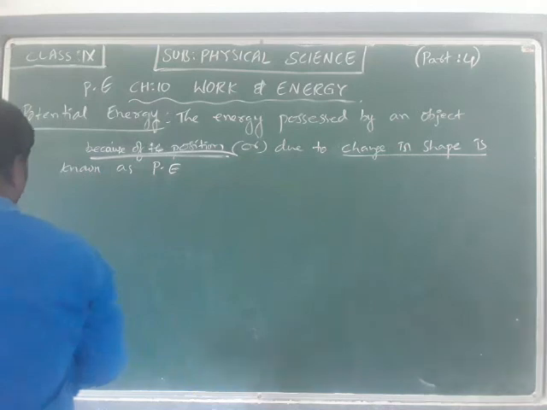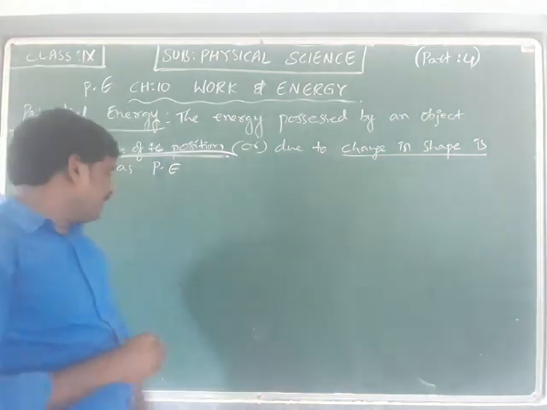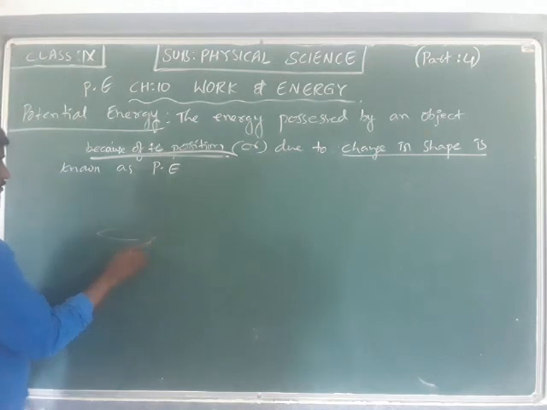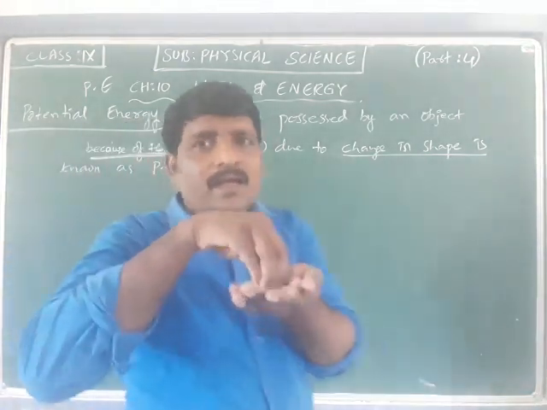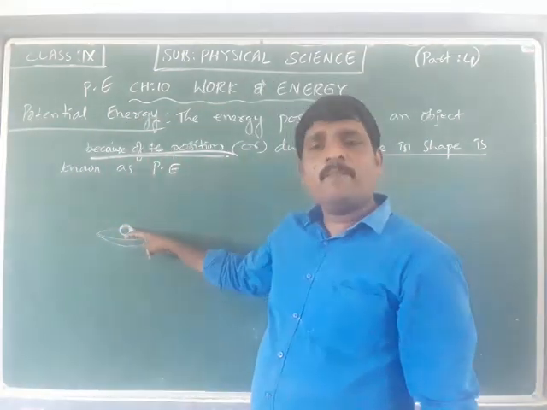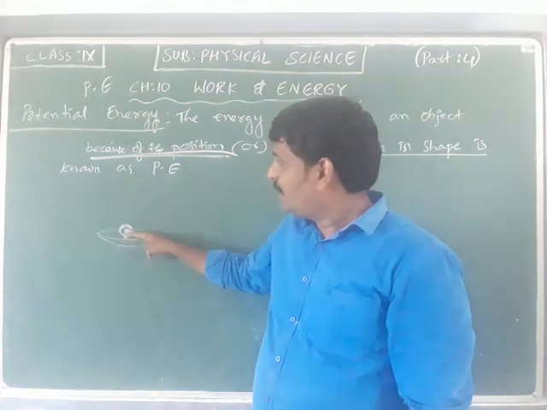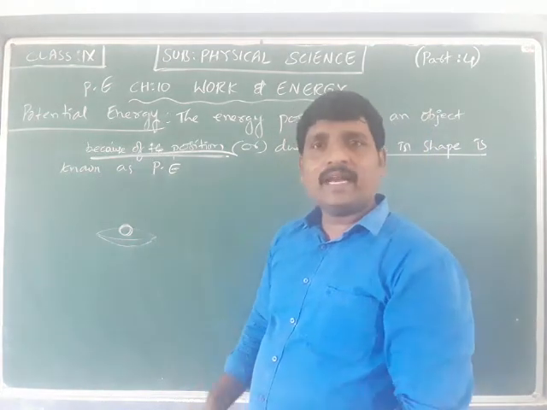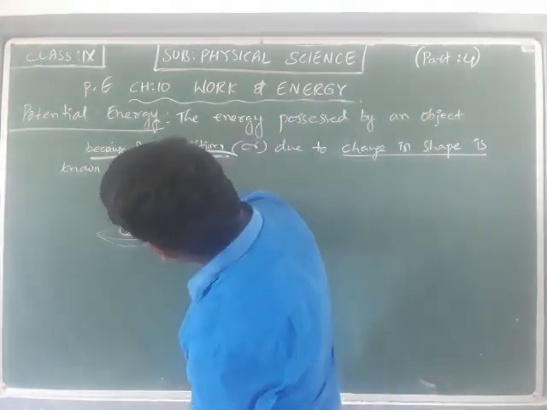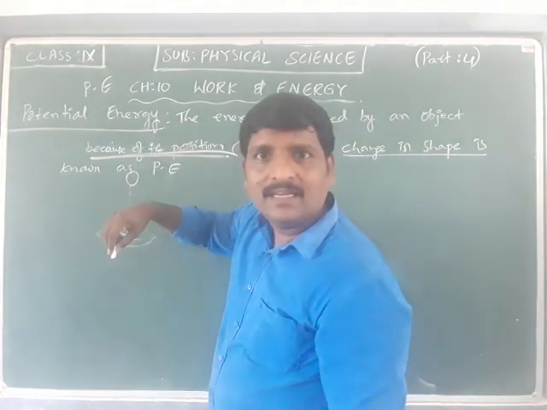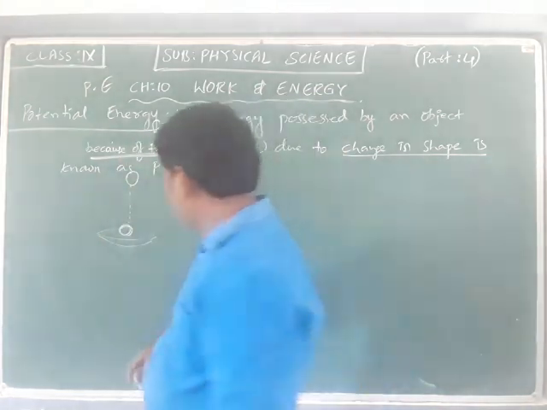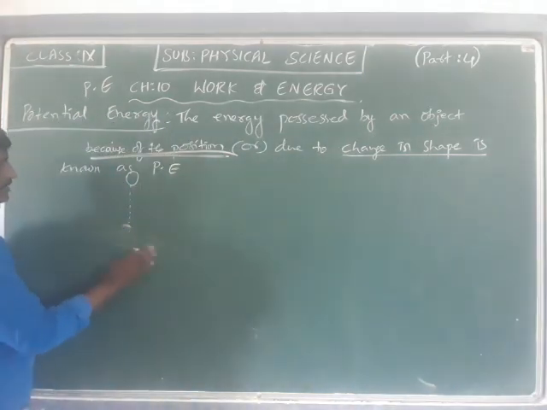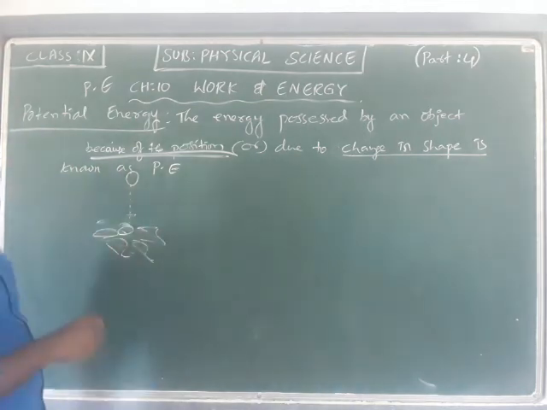Okay, what does it mean? Let us take an example to understand this concept. Take a ceramic plate, one plate which is made of ceramic, and keep a metal ball on the ceramic plate. When we place that metal ball on the ceramic plate, will the ceramic plate break? Obviously not, right? Now lift this metal ball to a certain height and release it so that it falls on the ceramic plate. In that case, the ceramic plate will break into pieces.